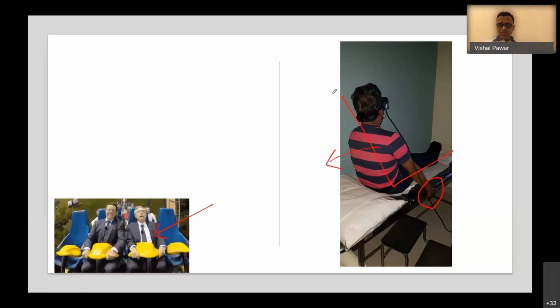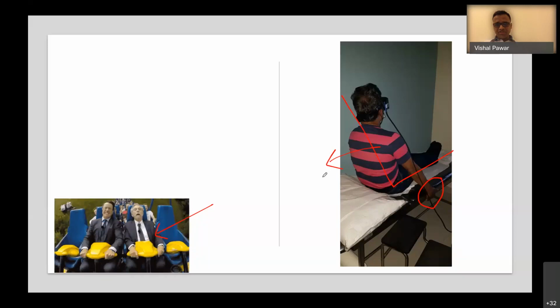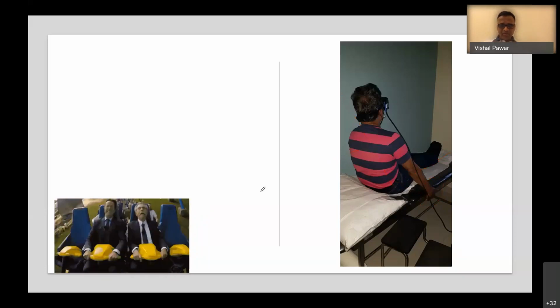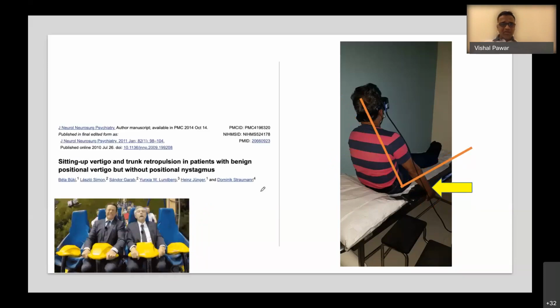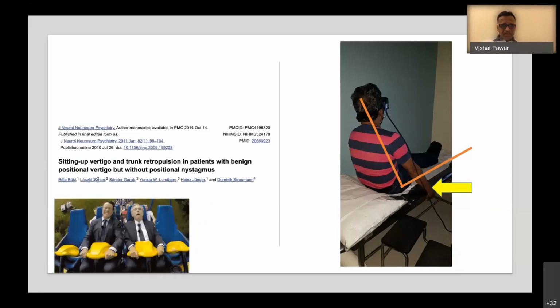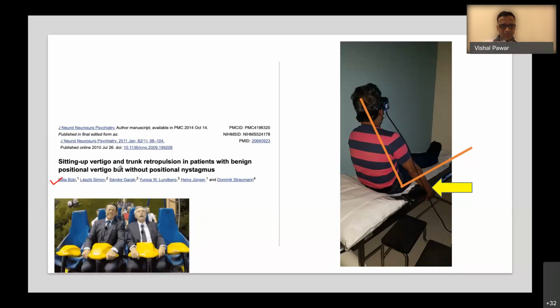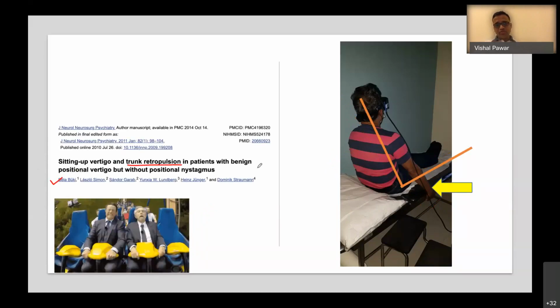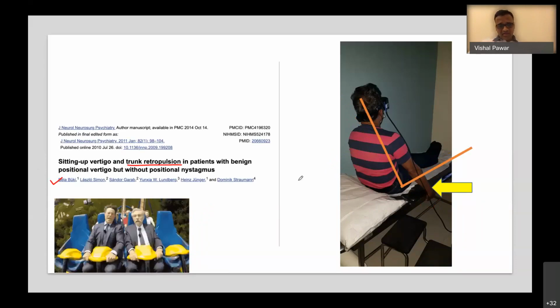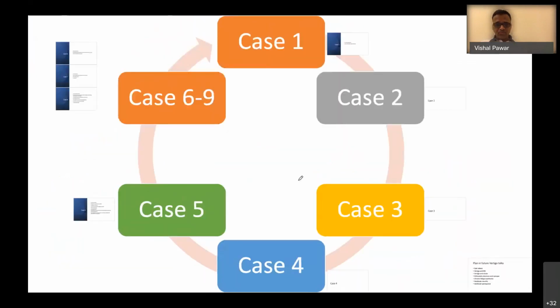Trunk retropulsion is very commonly seen in patients with BPPV before doing the positional testing. There was one study by Professor Bela Büki, in which they demonstrated this trunk retropulsion in patients with BPPV. So that was case number 4, and I will stop here.